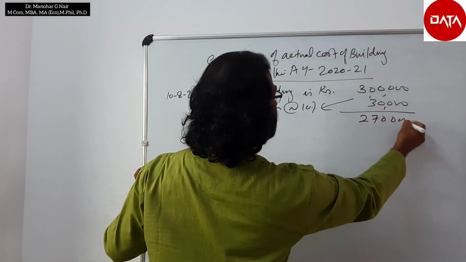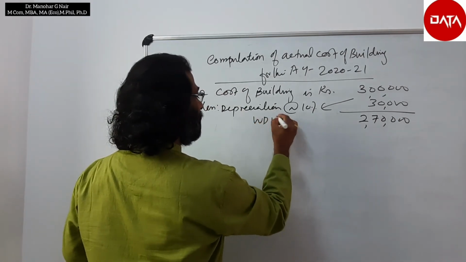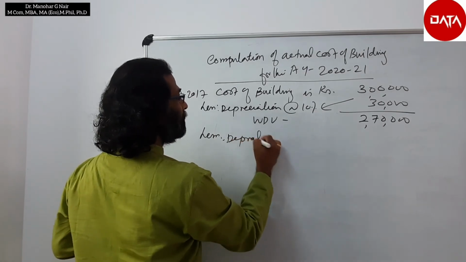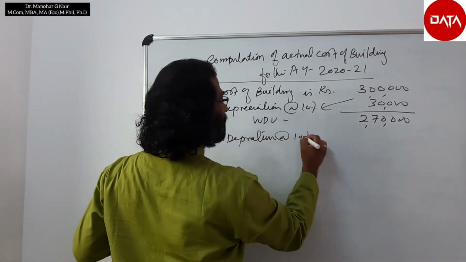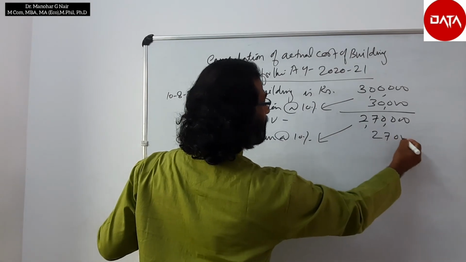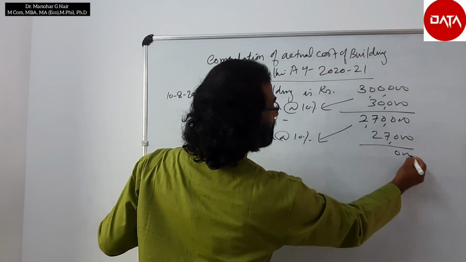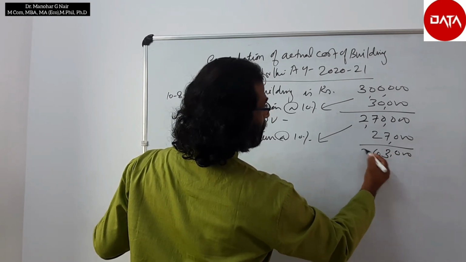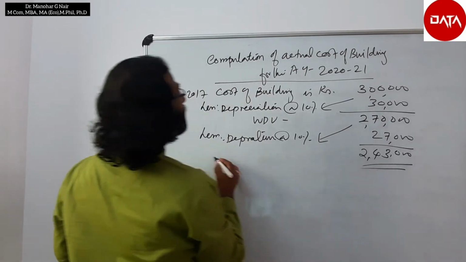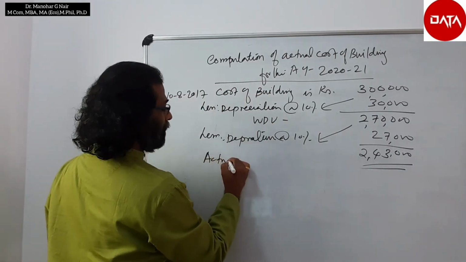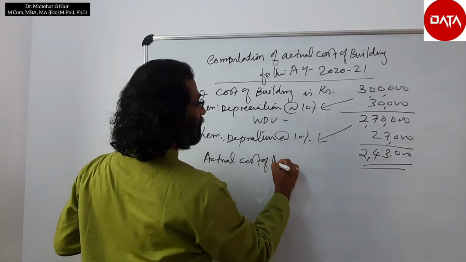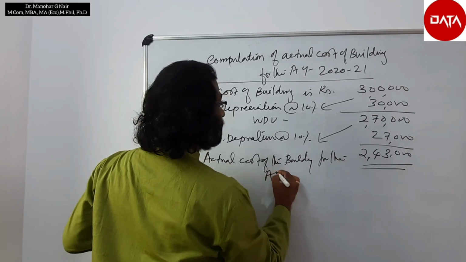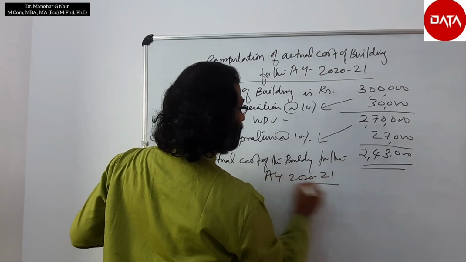So 2,70,000 is the written down value after the first year. Second year depreciation is at the rate of 10% on this value, 27,000. Therefore, 2,43,000 is the actual cost of the building for the assessment year 2020-21.